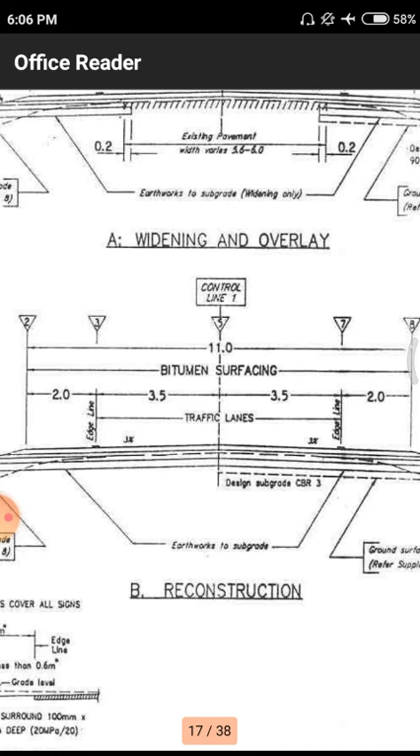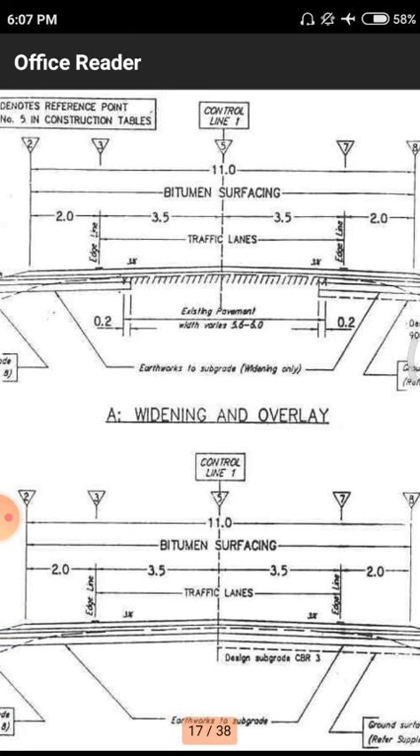Okay, A is widening of overlay, B is reconstruction. In the top portion we are having a normal widening of overlay. Previously we had a single lane road, so if the vehicular density is more, they will go for this widening of roads, so 1 lane to 2 lanes, 2 lanes to n number of lanes, depending upon the population characteristics and other site parameters.